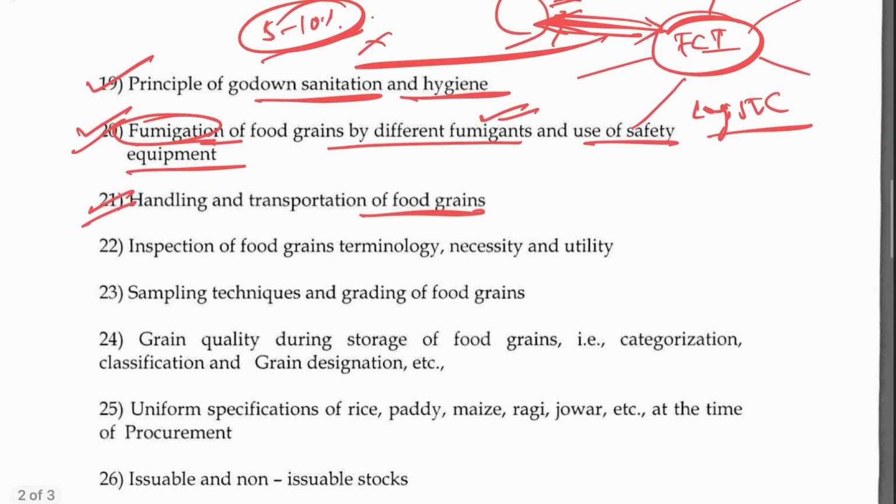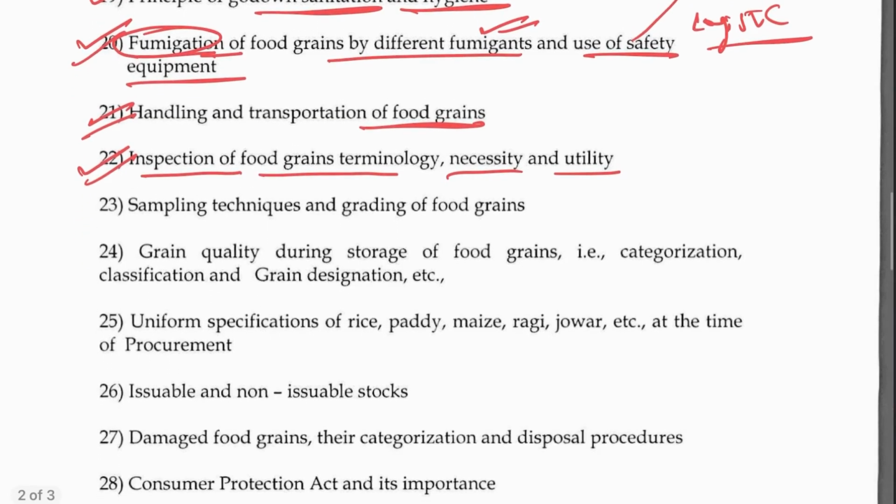Inspection of food grains: terminology, necessity, and utility. You can refer to this in the upcoming notes. Sampling techniques and grading of food grain. Yes, sampling is required. Maybe there are now devices available in the market, scanners, where the quality is checked. It checks all the parameters like moisture level, seed length, and whether there are internal breakages. So AI is doing much of the advanced work in agriculture. So grading of food grain as per the quality sampling. You can grade on different systems, like A grade or A plus or B plus, like that.